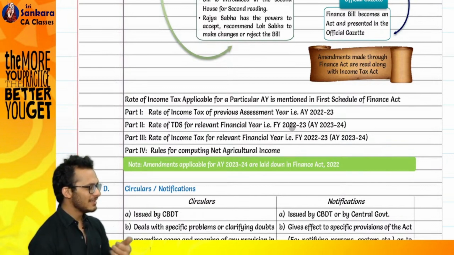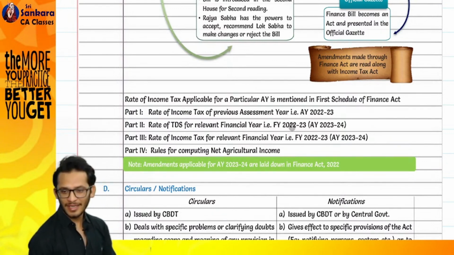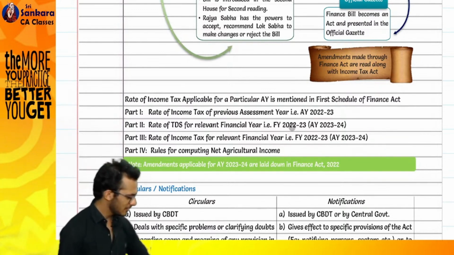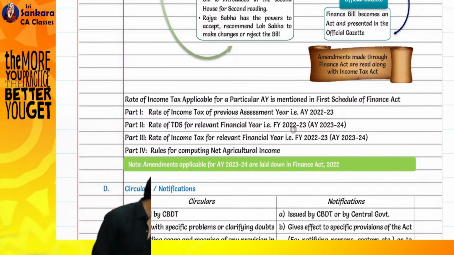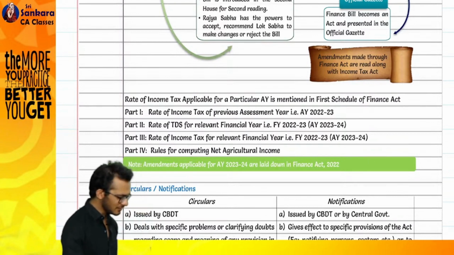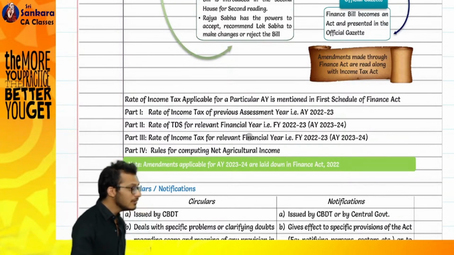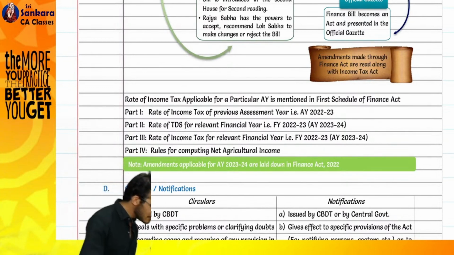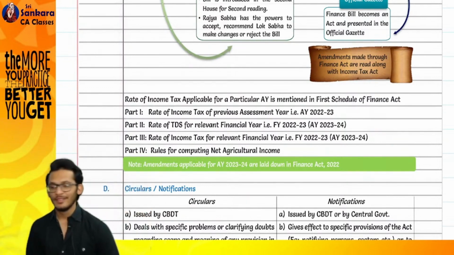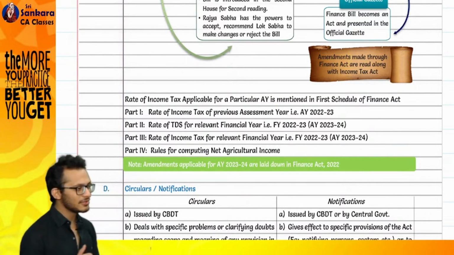How many acts have you learned? LLP, companies, partnership, sale of goods, then the Contract Act, that's all. You've learned 5 acts, but they never told you how it works. You start from section 1. What is there in section 1?